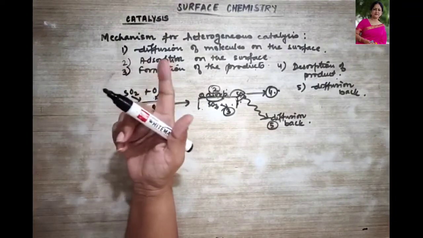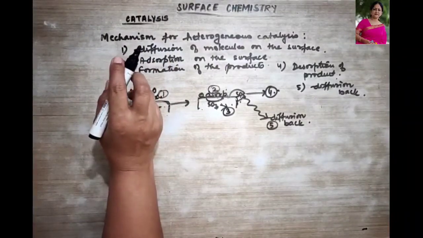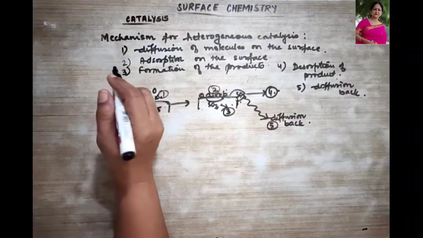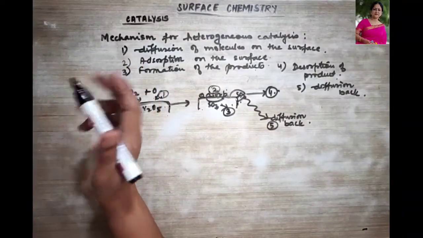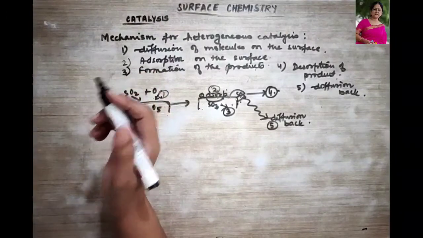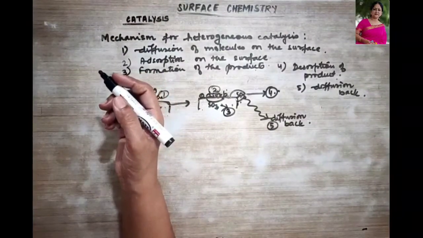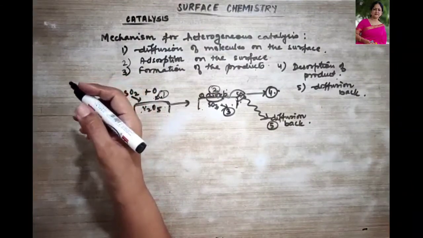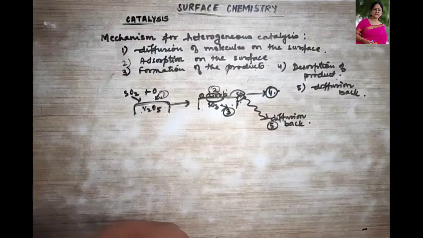Then the hydrogenation of oils by hydrogen in the presence of finely divided platinum or palladium. Then the oxidation of carbon monoxide in the automobile exhaust by the platinum catalyst. So these are some of the examples of heterogeneous catalysis.